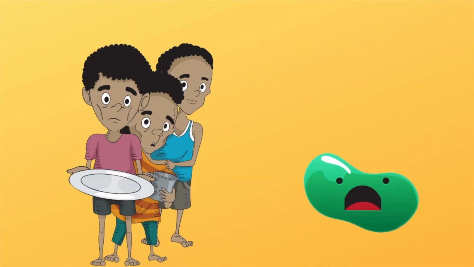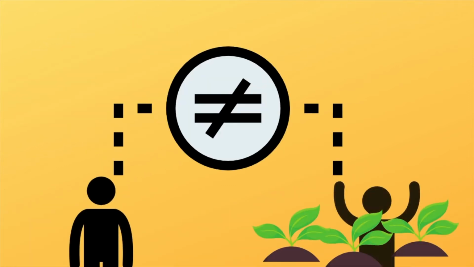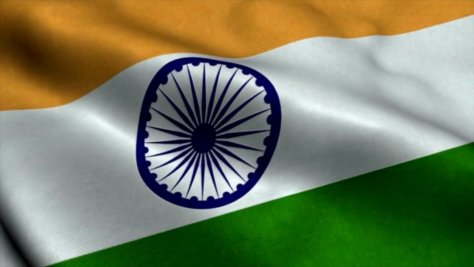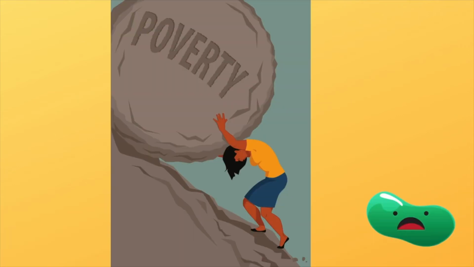This further impoverished the already struggling peasantry who worked on this land, resulting in concentration of lands in few hands. Even after independence, this unequal land distribution is a major factor for this area's backwardness.